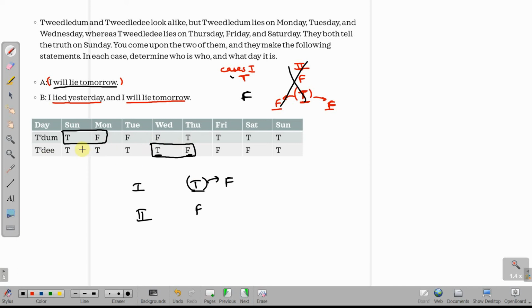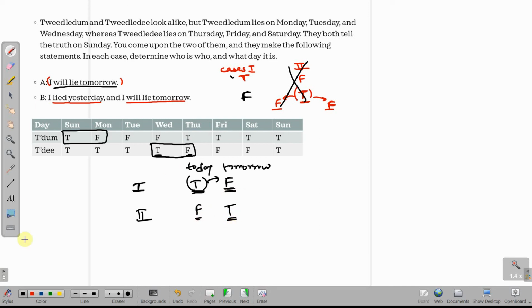Okay, now how do we identify which one is the correct case out of these two? For that, if tomorrow person 1 is speaking false — this is today and this is tomorrow — then what will the second person speak? We know whenever one person speaks false, the other person has to speak truth, right? So person 1 would speak true today and false tomorrow. Person 2 will speak false today and true tomorrow.